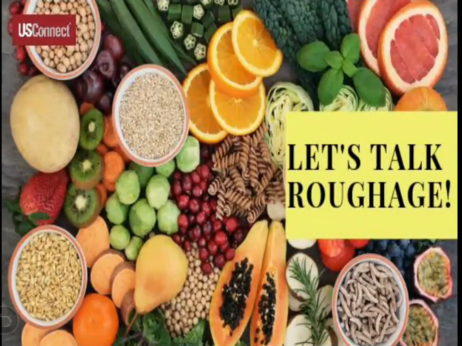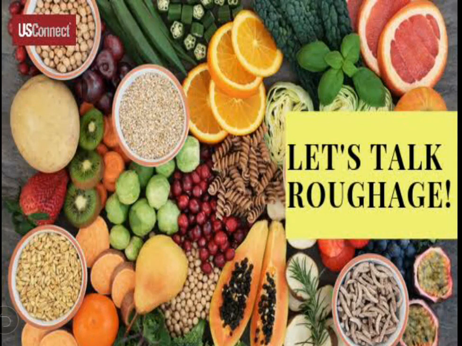And along with that, another thing we require in our body is roughage. What is roughage? Roughage is actually not a nutrient or a food. Roughage is also called fiber. It is a part of the food which cannot be digested, but it helps to get rid of the undigested food.